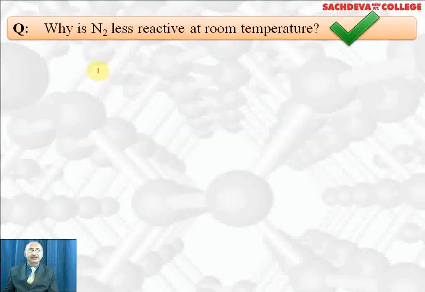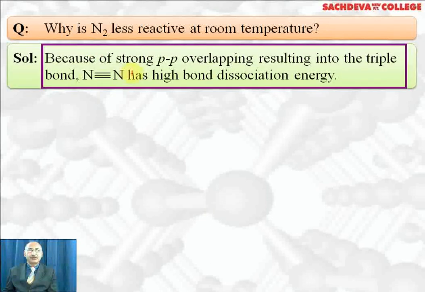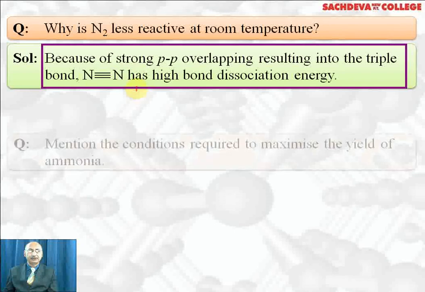Why is nitrogen less reactive at room temperature? Because there is a triple bond between two nitrogen atoms in nitrogen, which has high bond dissociation energy. This is strong pπ-pπ overlapping resulting in a triple bond. Nitrogen-nitrogen triple bond has high bond dissociation energy, so higher energy is required to break the bond. That's why it is less reactive at room temperature.